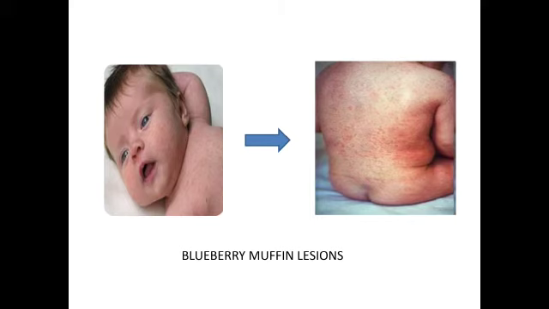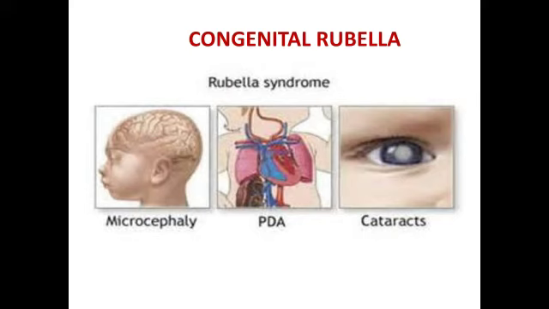Now we will see what is meant by blueberry muffin lesion. After an incubation period of 14 to 21 days, the primary symptom of rubella infection is the appearance of a rash which is seen on the face, which then spreads to the trunk and limbs and usually fades after 3 days. This skin manifestation is called blueberry muffin lesion. Congenital rubella. Rubella infection in pregnant women during the first 3 months of pregnancy may result in the baby being born with birth defects, or congenital rubella.